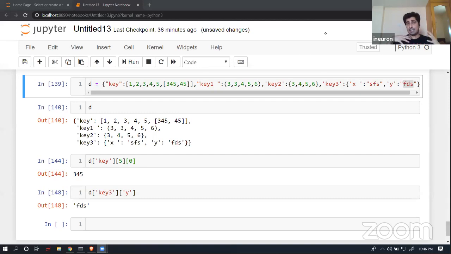Now, the next operation that I will be talking about is whether a for loop is supported or not.